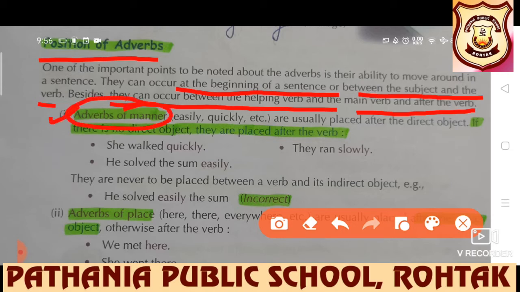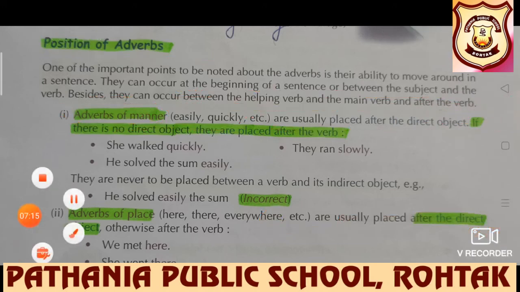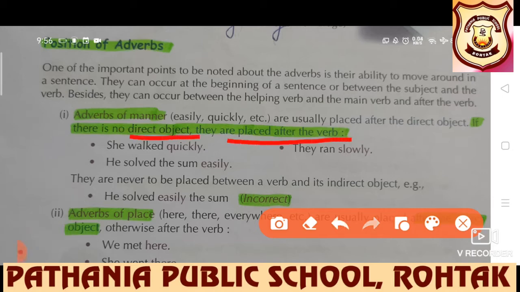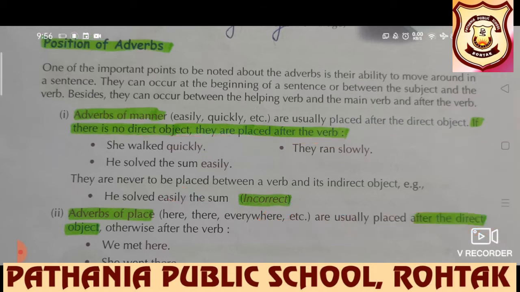a sentence. Adverbs of manner are usually placed after the direct object. If there is no direct object, they are placed after the verb. She walked quickly. He solved the sum easily. They ran slowly. They are never to be placed between a verb and its object. He solved easily the sum. Obviously, this is a wrong sentence.